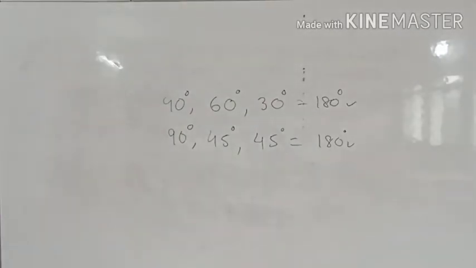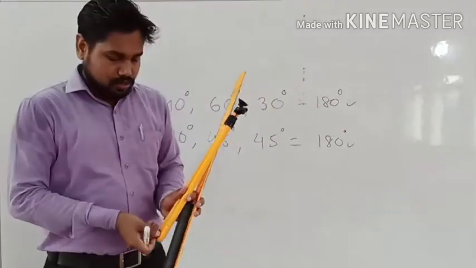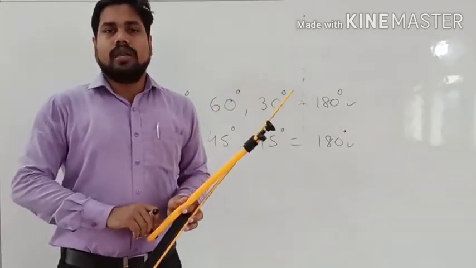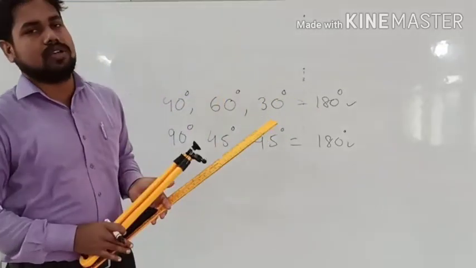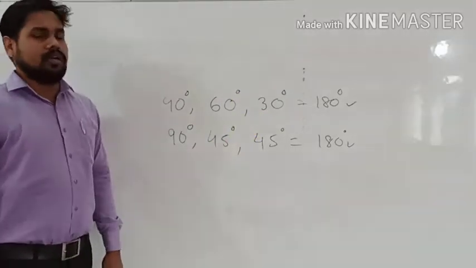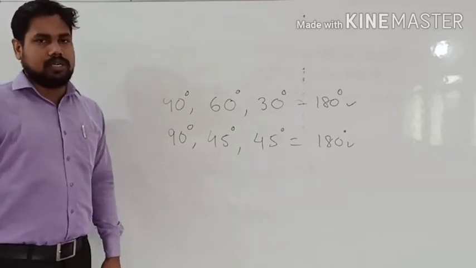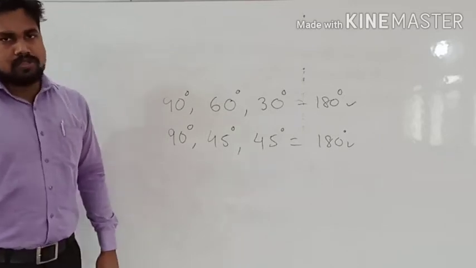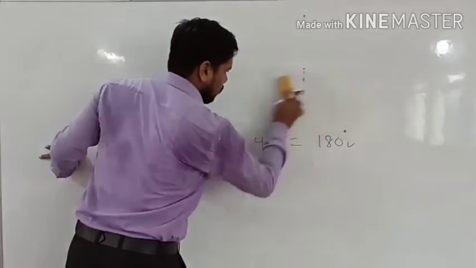Now the most important things are the ruler and the compass. With the help of ruler and compass, when you draw any construction, that is called geometry. With the help of these two things only, we can construct any particular geometrical figure, and that is all about the things which we are going to learn today. So let us learn chapter number 11, which is construction.